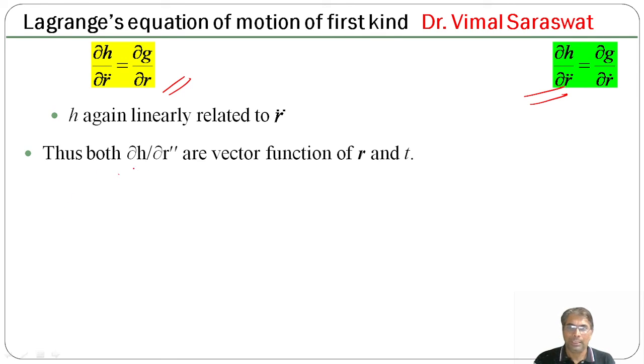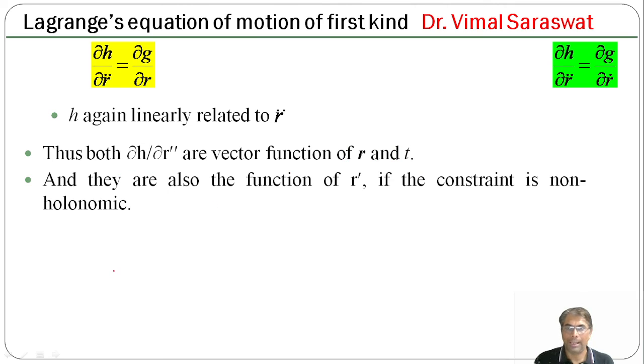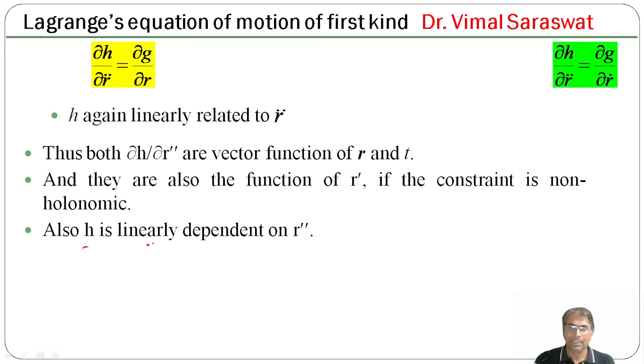Thus, both ∂H/∂r̈ are a vector function of position and time, and they are also a function of velocity, that is ṙ, if the constraint is non-holonomic. Also, H is linearly dependent on acceleration, that is r̈.